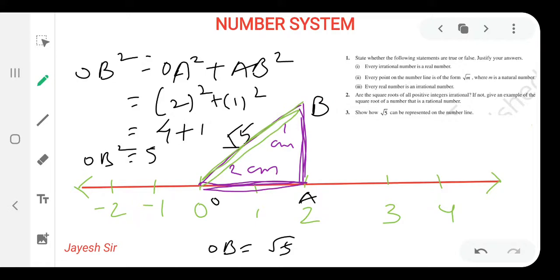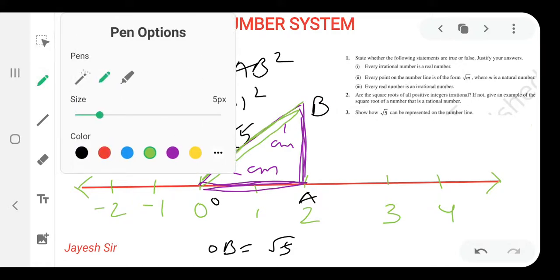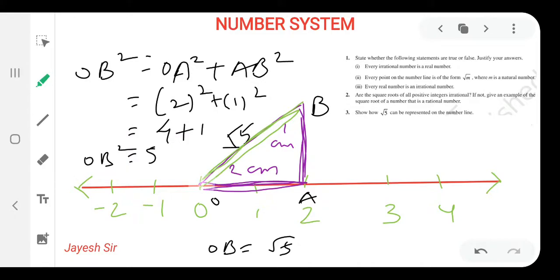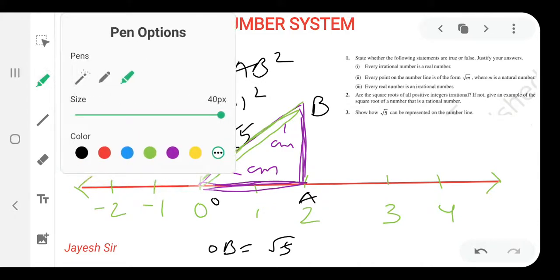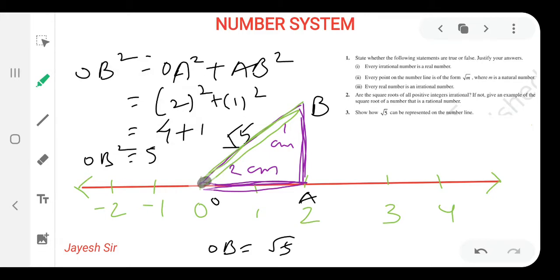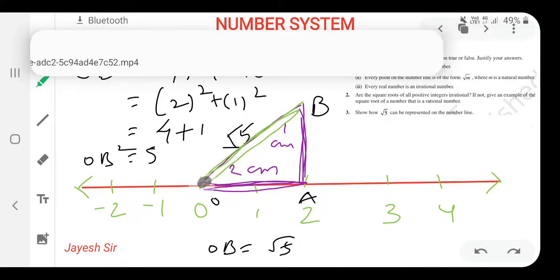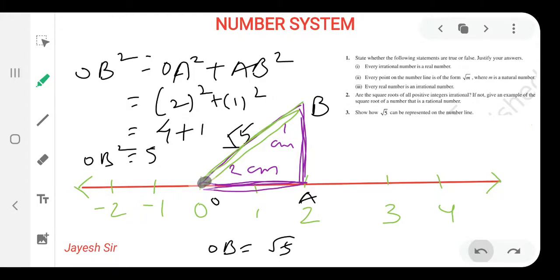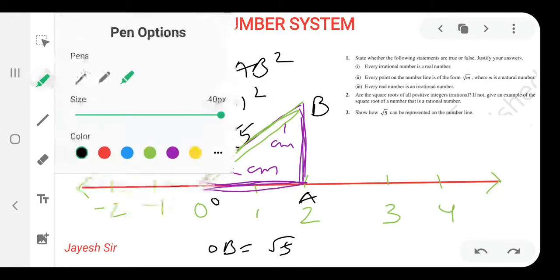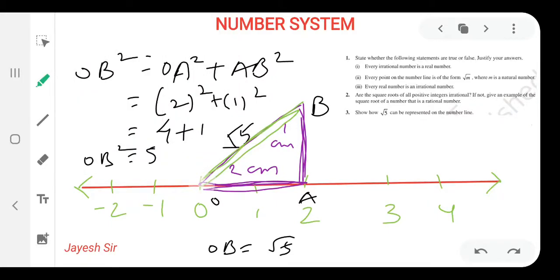Now from point O, that means from this point, I hope you all are clear with that. From this point, you have to keep the compass like this and measure this distance. After measuring this distance, with the help of the compass, we will put the point over here.